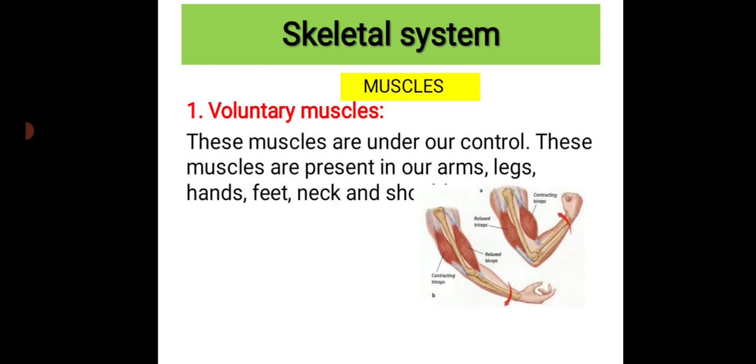What is voluntary muscles? These muscles are under our control. These muscles will be present at our arms, legs, hands, feet, necks and at shoulders. So yes children, voluntary muscles are nothing but the muscles which are attached to the bone, and these kind of muscles will be under our control, which means here we can have a control over it. These kind of muscles, on that we can have a control, so that it will be present at our arms, legs, hands, feet, neck and shoulders.